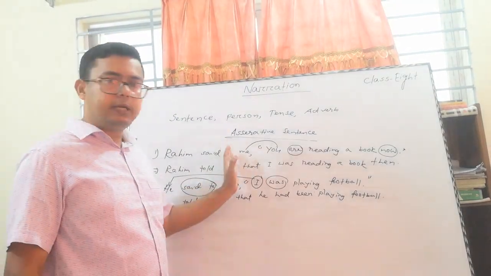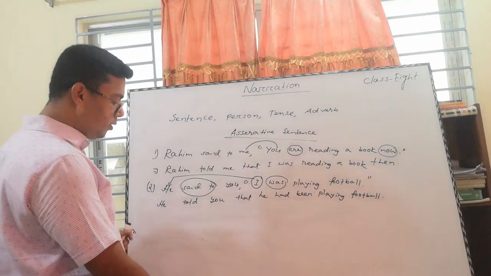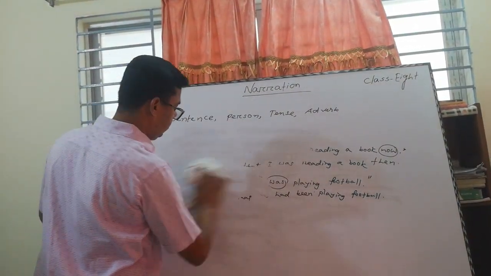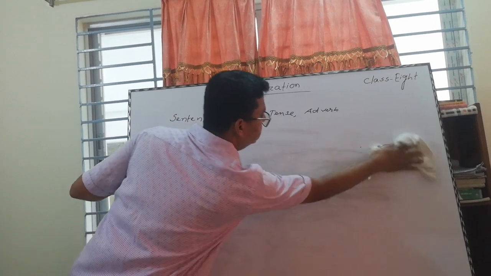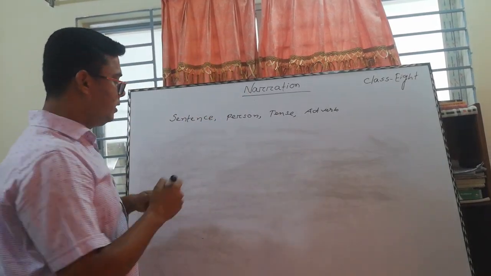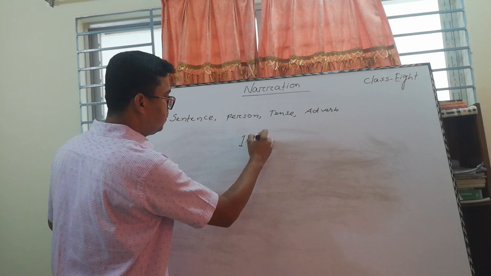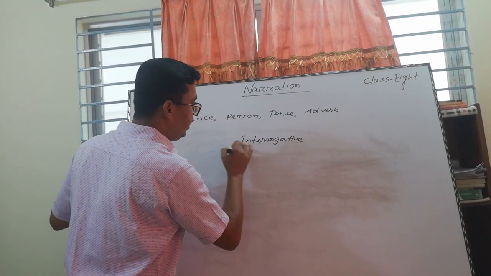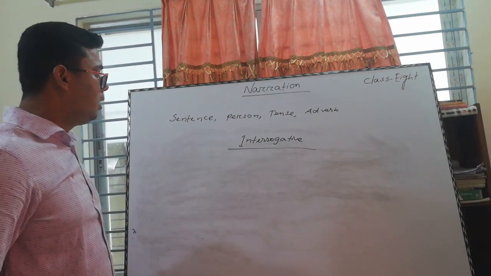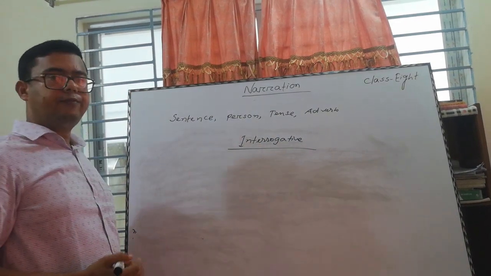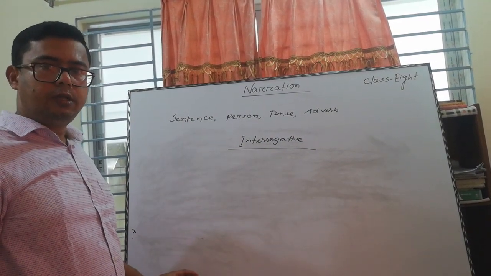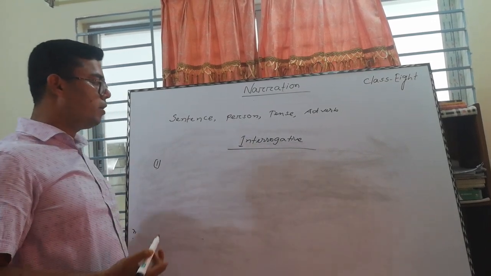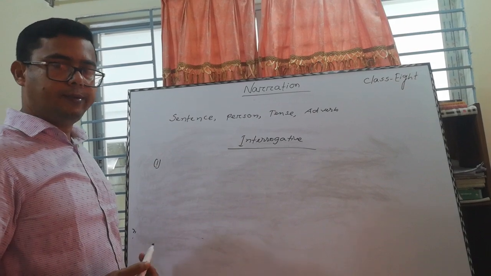So I think you can easily understand how to write this in indirect speech for the assertive sentence. Now come to the interrogative sentence. Try to follow the example because we have discussed the rules, so now it will be easier for us to solve this problem.